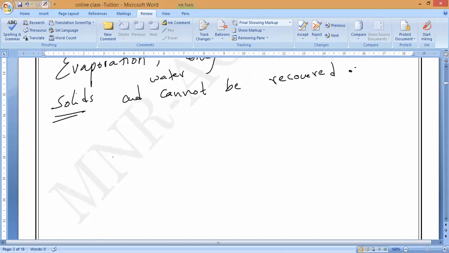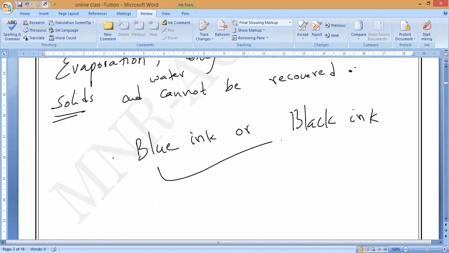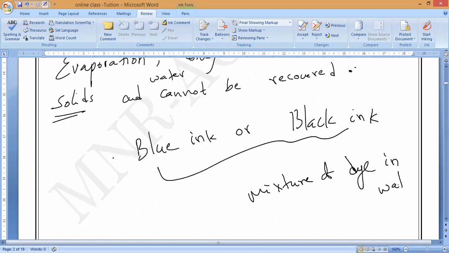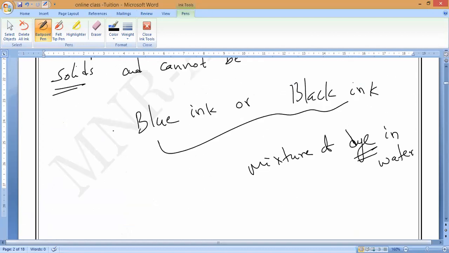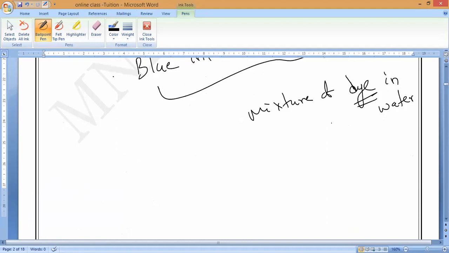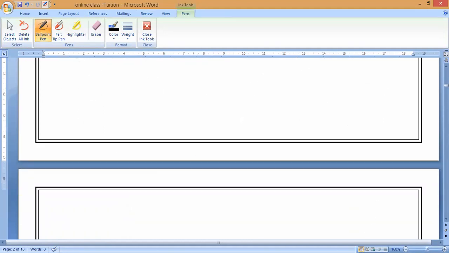So blue ink or black ink is a mixture of dye in water. Dye means colors. Now, suppose I ask you to get the dye, or the color, from the ink. Then what do you have to do? We have to go with the evaporation technique only. So we can separate the colored component of ink, or dye, by the process of evaporation.